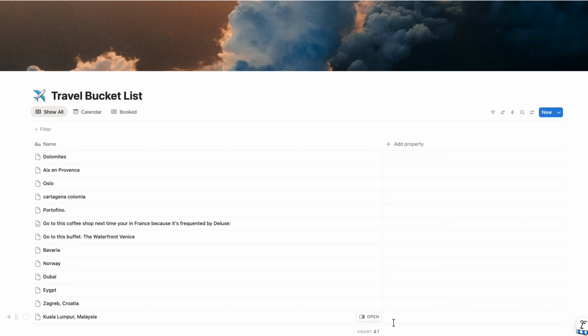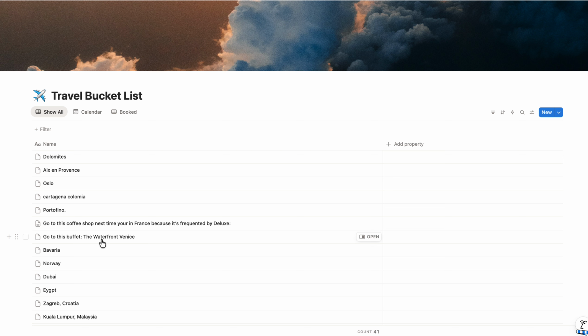Over the past few years, whenever I wanted to travel somewhere or heard about a place that I thought was cool and I wanted to go to at some point in my life, I literally just dumped it in here. Sometimes, as you can see, it's even some random buffet, some random cafe, restaurant, etc. And you know what? It doesn't matter that it looks like trash because at least I got it down here.